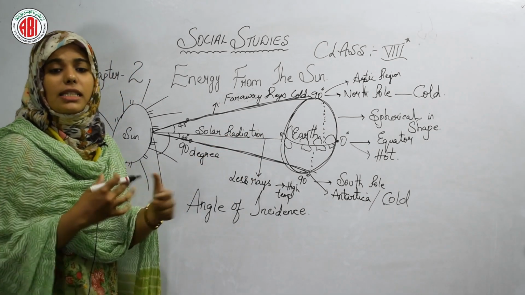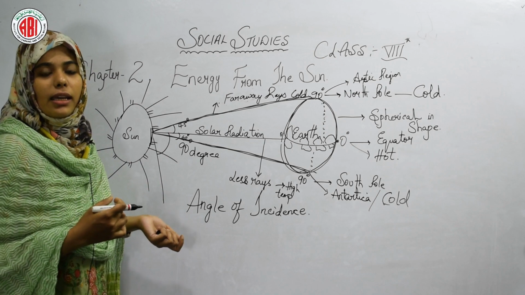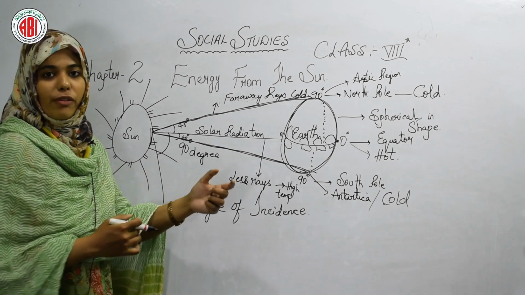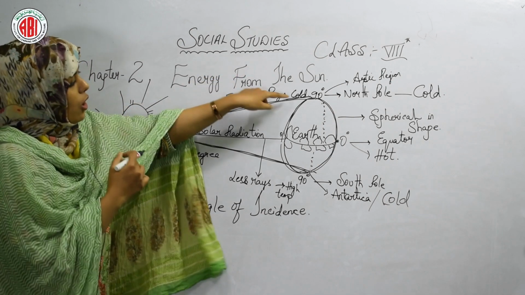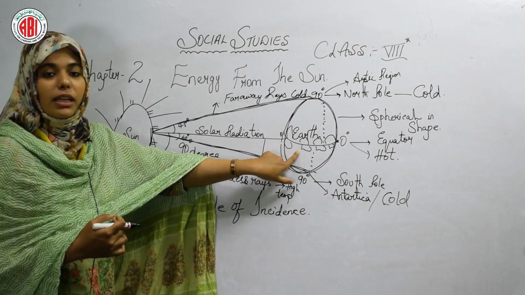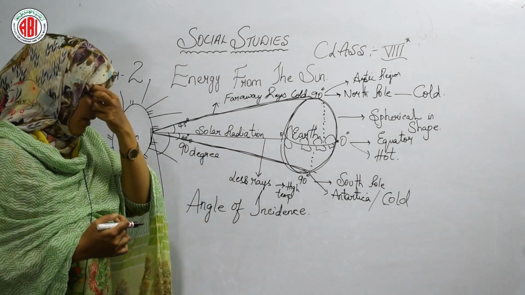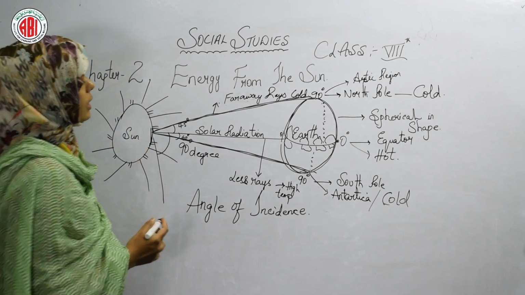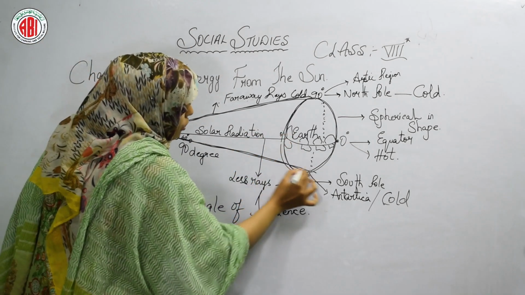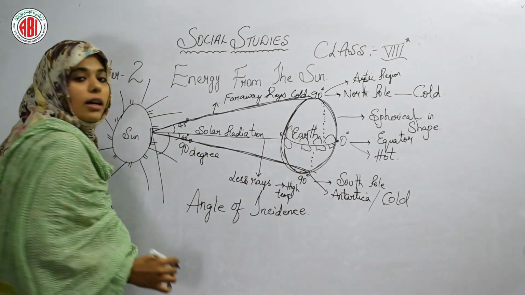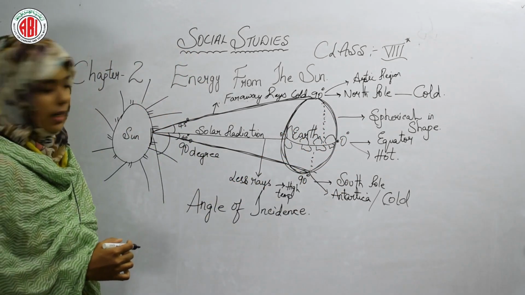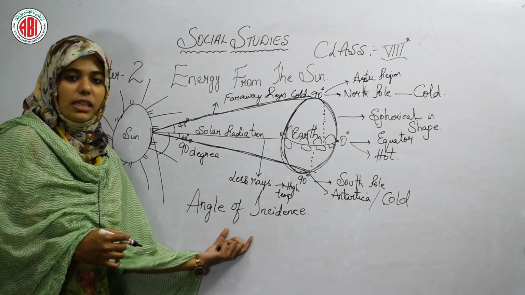Why is all this happening? ये सब क्यों हो रहा है? That the so much of distance between the rays, so much of cold, in north, in south, but in equator the regions are very hot. Why? Because it is happening due to the curved shape of the earth. All this is happening due to the curved nature of the earth. So this is called angle of incidence.